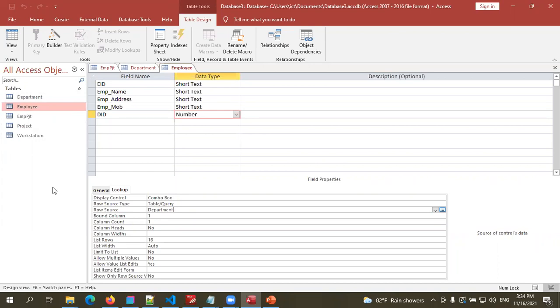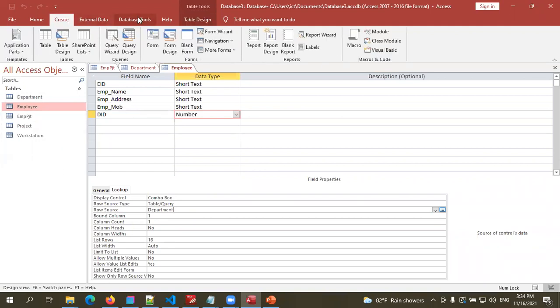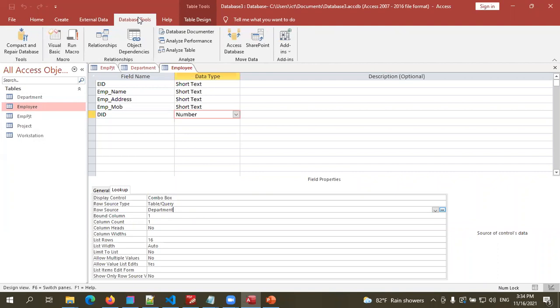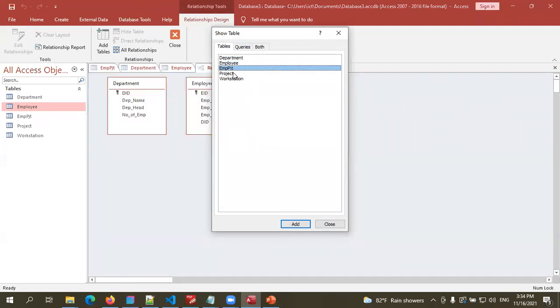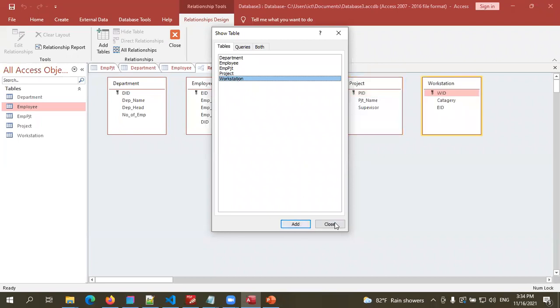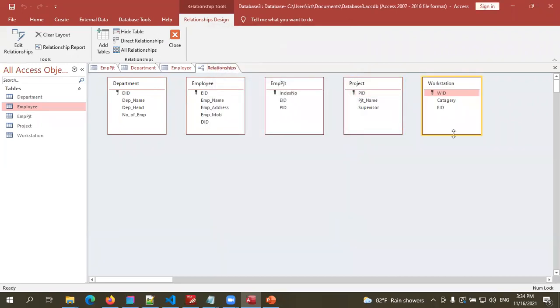We already added fields, but we haven't created the relationships yet. Then we can go to database tools. We are going to create the relationships now. Database tools, relationships. And I'm going to add all the tables here. I'll show you again.